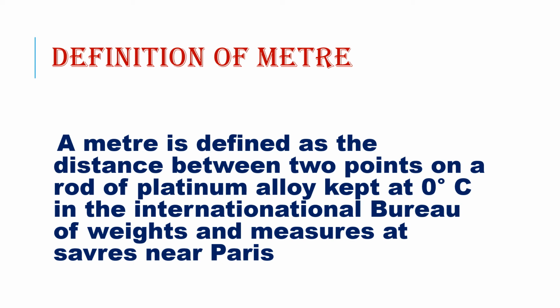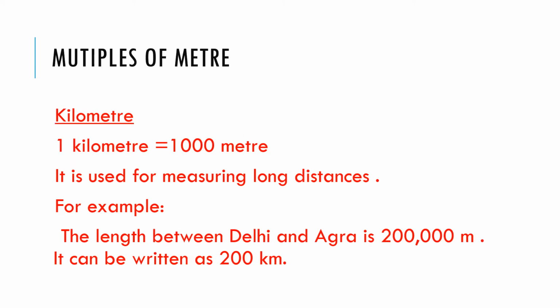A meter is defined as the distance between 2 points on a rod of platinum alloy, kept at 0 degree, in the International Bureau of Weights and Measures at Sèvres near Paris. So this is the definition for 1 meter. Now you all know how much is a meter. You can say 1 arm length. That much will be a meter. You see there is the meter rule, the wooden scale that the teachers generally use for drawing lines on the board. So that is a meter rule, 1 meter.